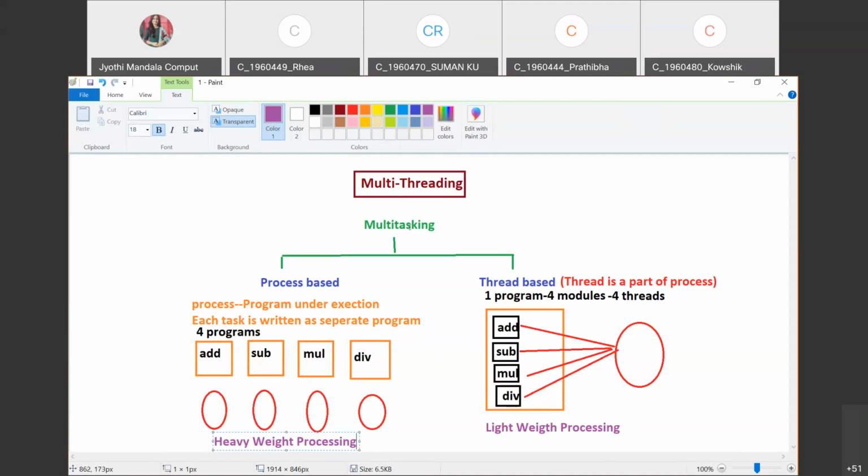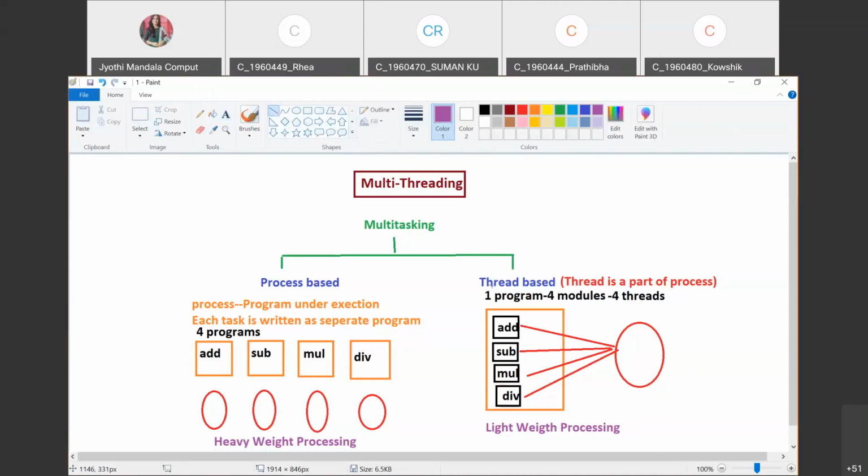But even though it is called multitasking, we have an additional advantage if we write a single program with multiple threads. Why? Because the memory will be effectively utilized. So we need to move further, where we have to write some threads in our program and implement the thread concept in Java programming. Right, all of you? So we will now concentrate on how threads are to be created, and how a thread can be created and executed.